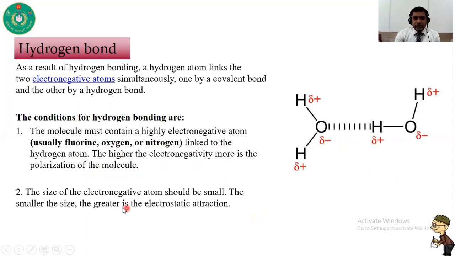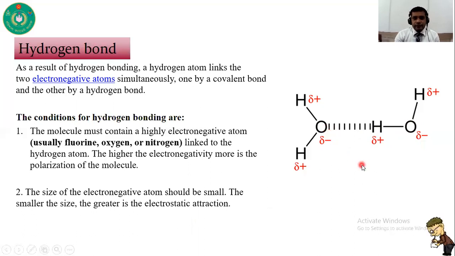Second one, the size of the electronegative atom should be small. The smaller the size, the greater is the electrostatic attraction. So if the attraction force is greater, it can pull the shared pair of electrons towards itself. That's why it becomes partially negative and the hydrogen atom becomes partially positive. So in that case, the hydrogen atom can form a hydrogen bond with another electronegative atom.